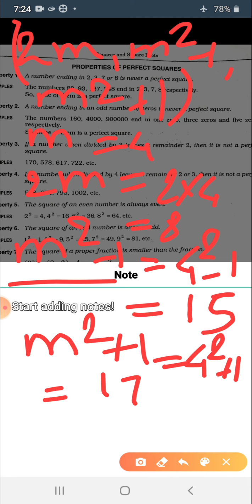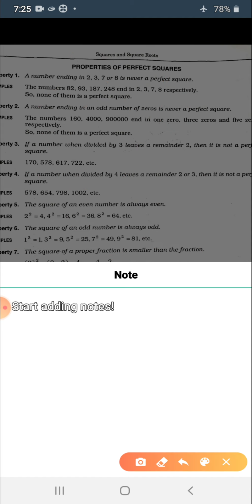Now what do we have? We are left with 8, 15 and 17. How will we determine whether it is a Pythagorean triplet or not? We'll find the squares of all these three. We'll add the squares of the two smaller numbers, and if the sum is equal to the square of the largest number, then the triplet is said to be a Pythagorean triplet.